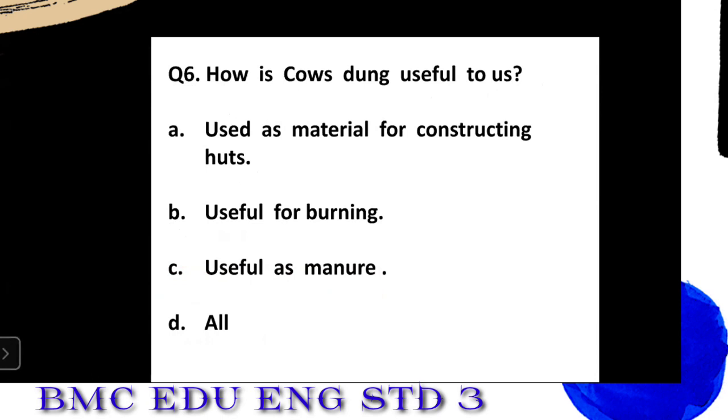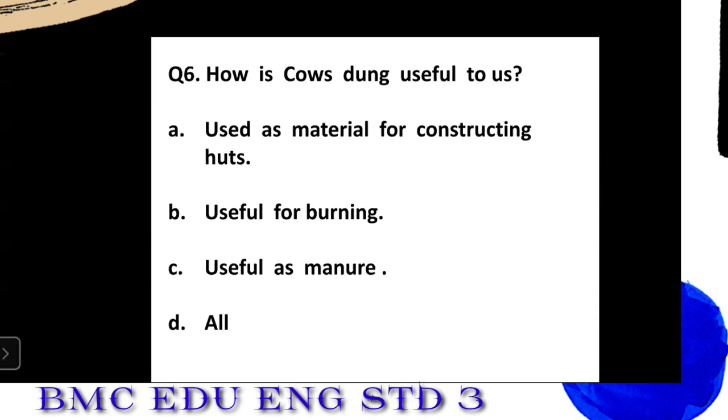Next, last question for you. How is cow dung useful to us? A. Used as material for constructing huts. B. Useful for burning. C. Useful as manure. Or D. All. See, student, used as material for constructing huts. You can remember how in the villages huts are made. What is used?